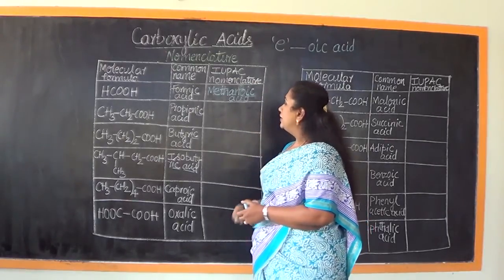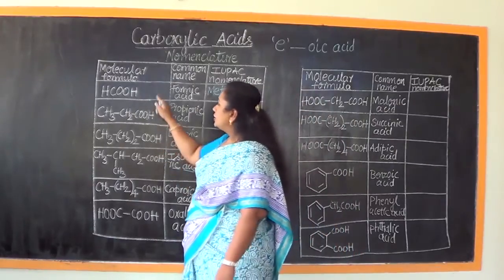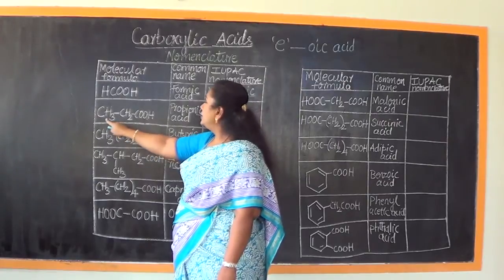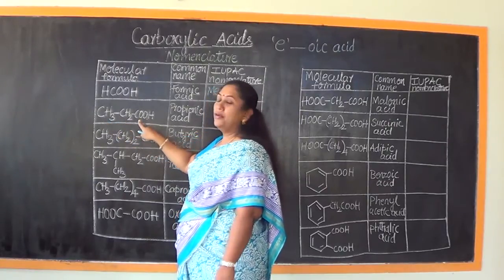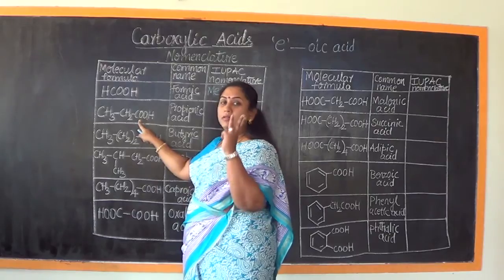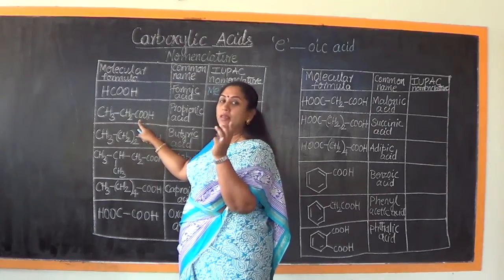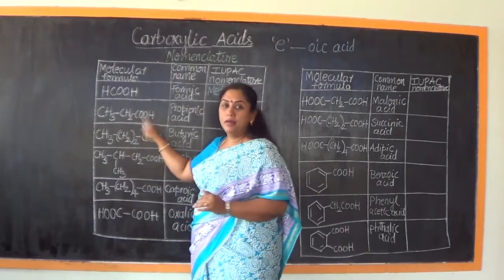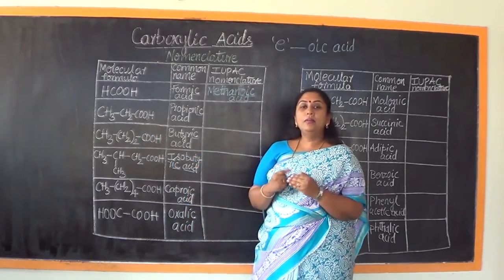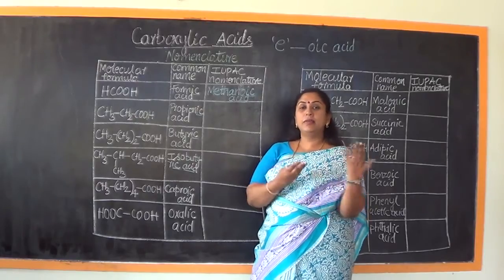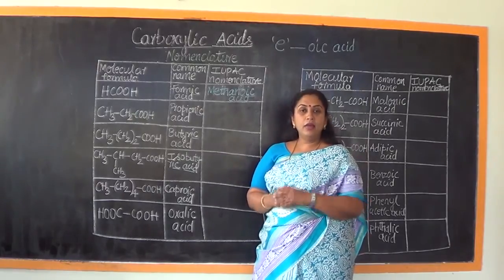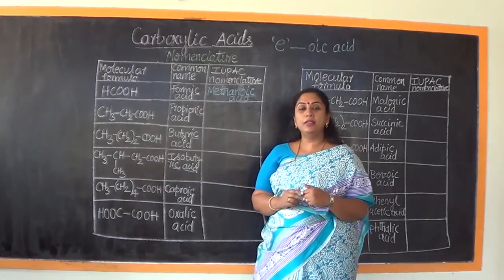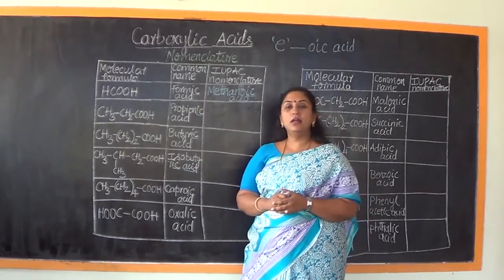Methanoic acid is its IUPAC nomenclature. Now, the next compound, look at this molecular formula: CH3CH2COOH. We see 3 carbon atoms. One important point students should remember here is that when you are naming the carboxylic acid, the carboxyl carbon belongs to the parent chain itself, so you need to count that carbon atom also as part of the parent chain, and then fix the root word.